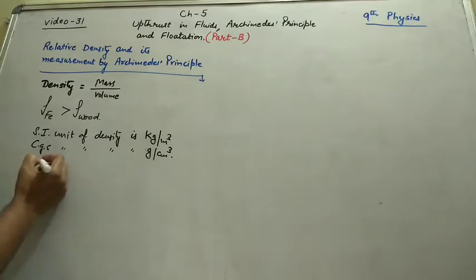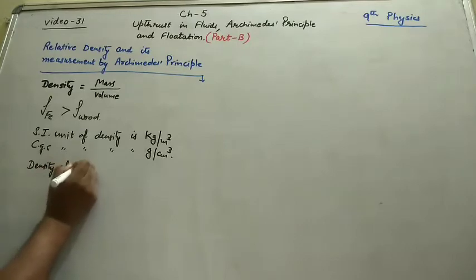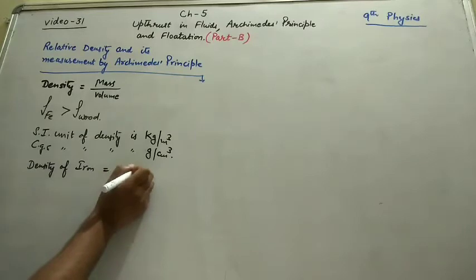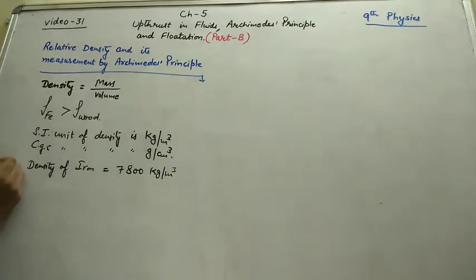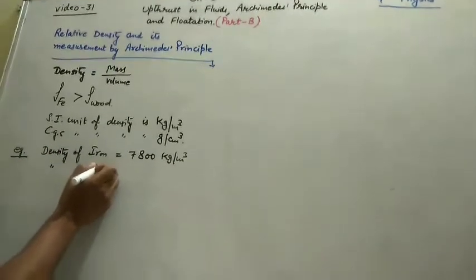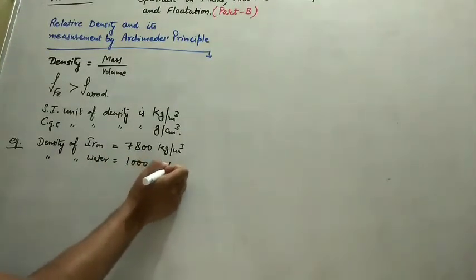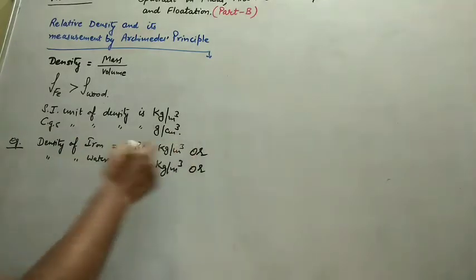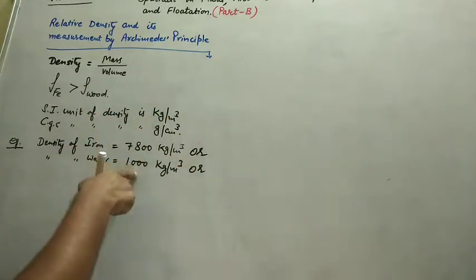Density of iron is equal to 7800 kilogram per meter cube, for example's sake I am telling you, and density of water is equal to 1000 kilogram per meter cube. If you want to convert this value to CGS, simply divide it by 1000.